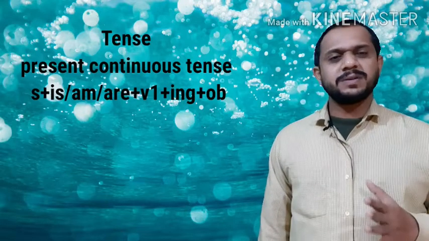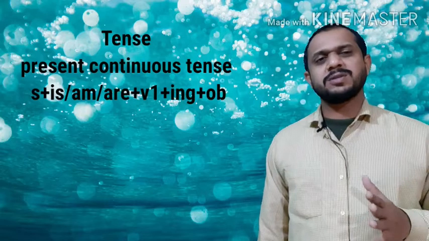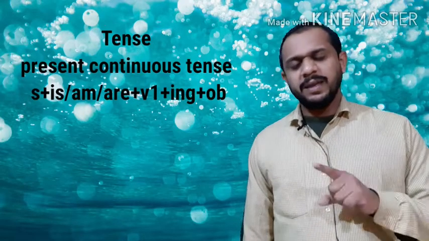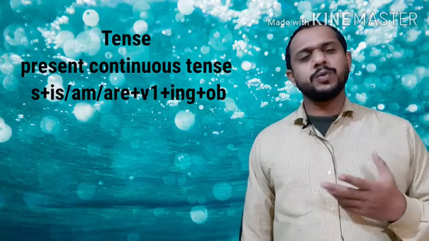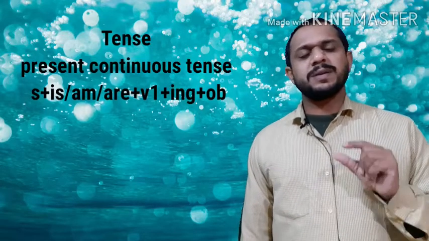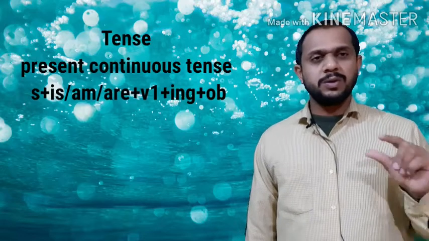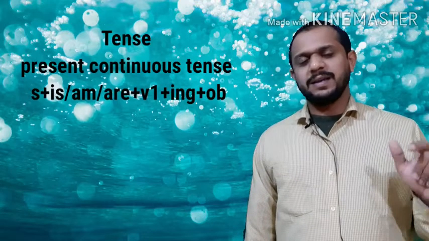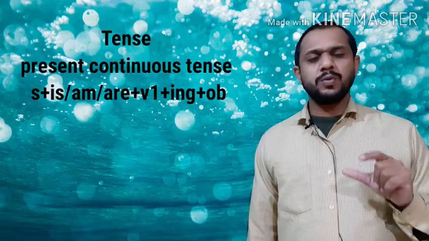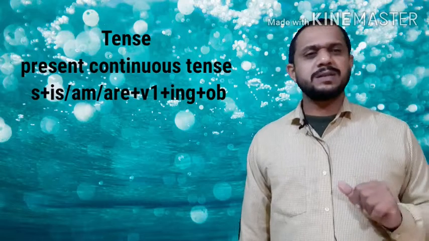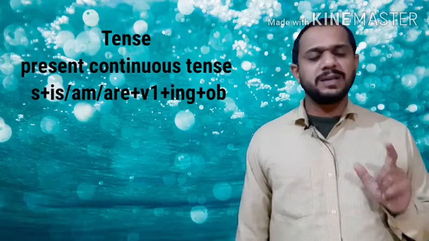So what about the present continuous structure? Subject plus is, am, are, plus verb one with ing, plus object. Where to use is, am, are? If you have the subject I, you can use am. If you have the subject he, she, it, or a singular name, you can use is. If you have the subject we, you, they, you can use are. Subject plus is, am, are, verb one ing, object.